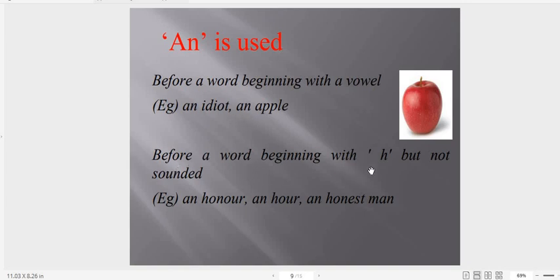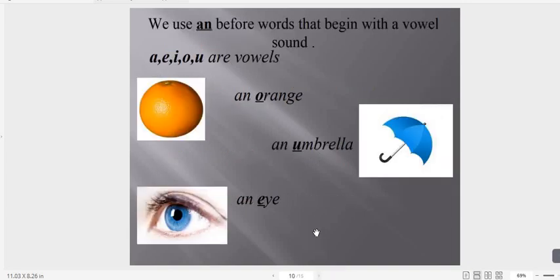Before a word beginning with H but not sounded. So the words where the H letter is used, that is a consonant letter, but the sound of H is not there, it is silent, such as an honor. Here you can see O sound is coming, honor, an honest man, O sound, honest man. So an is used here because H is silent over here. Fine.